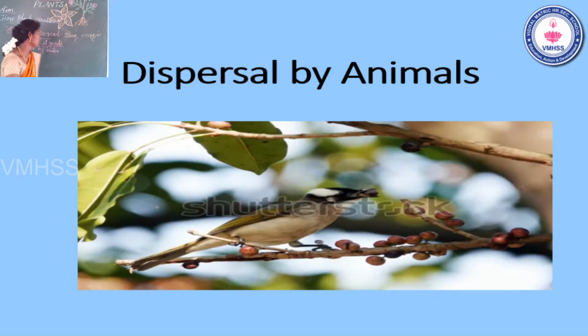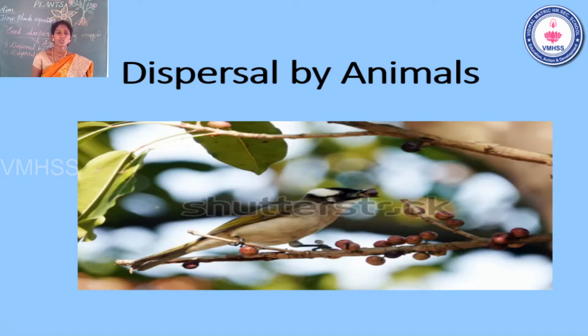The second way is dispersal by animals. Have you seen a bird or insects? Yes.